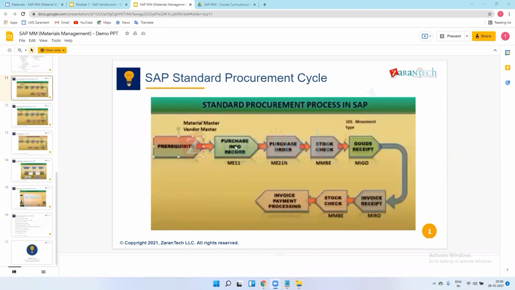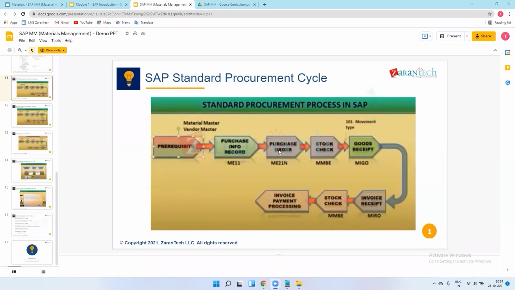We will see all the basic details from practical to industry level in the purchase info records. After this, we go for the purchase order, and in between there is also the PR, purchase requisition. After gathering the requirement, we maintain the records, and after that we create the purchase orders.